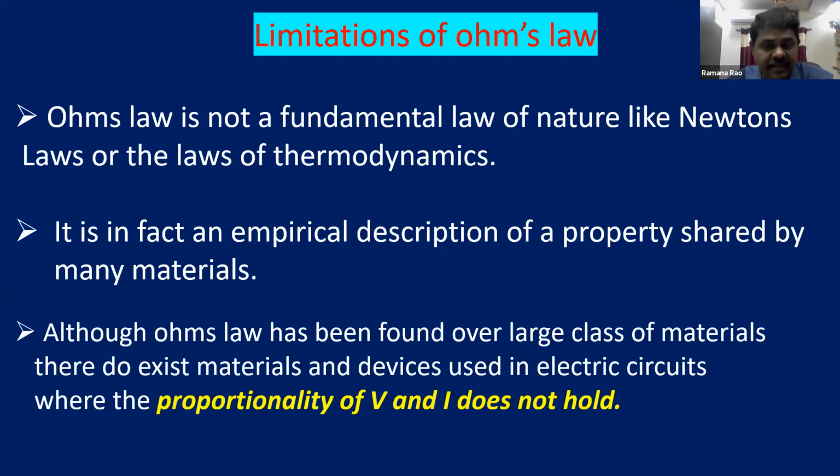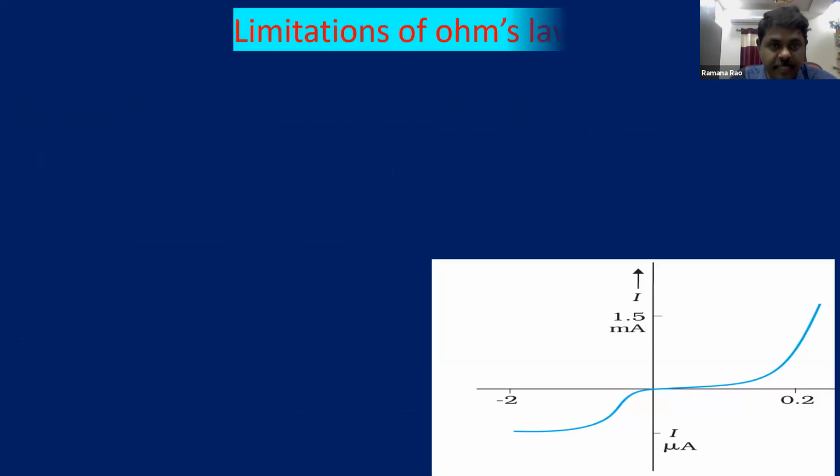Ohm's law is valid for different materials, but there are some materials where the proportionality of V and I does not hold. That means the proportionality of V and I does not always hold for some kinds of materials, especially in electronic circuits. In the case of semiconductors, the V and I proportionality is not going to hold good.